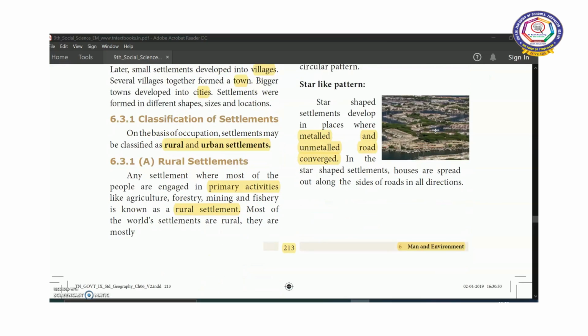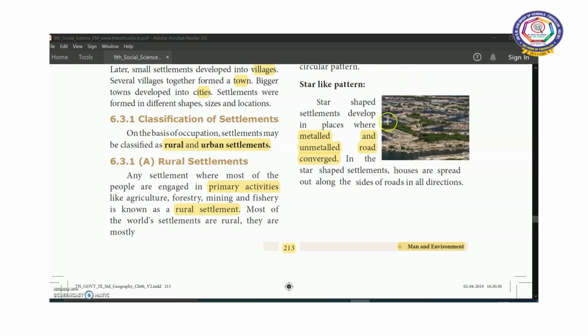Next one, star-like pattern. So star-shaped settlements develop in places where metalled and unmetalled roads converge. So metalled means the roads which are durable, which were laid using coal, bitumen and so on, and unmetalled road which was laid using sand and sometimes with soil.